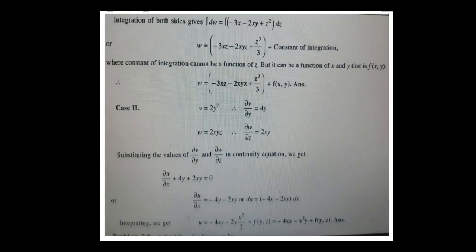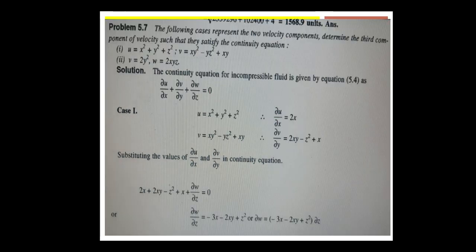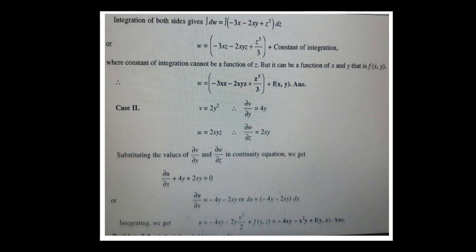Now integrating on both sides with respect to dou w. Integrating dou w is equal to the integration of minus 3x minus 2xy plus z square dou z, that is w is equal to, upon integrating, minus 3xz minus 2xyz plus z to the power of 3 divided by 3 plus the constant of integration.